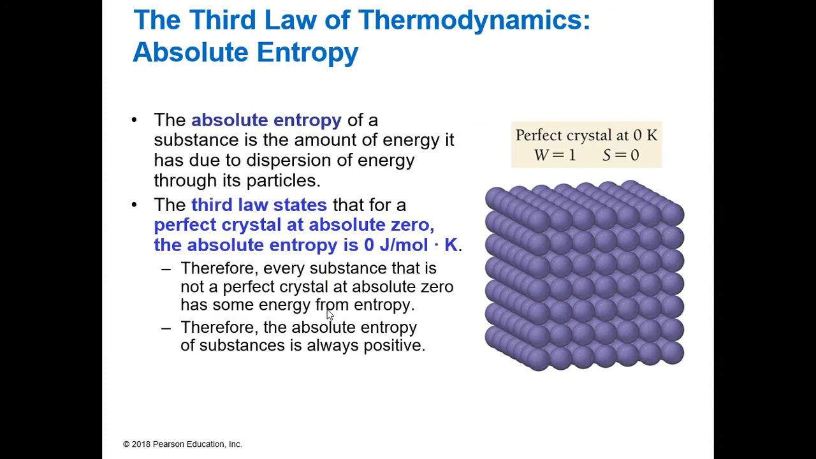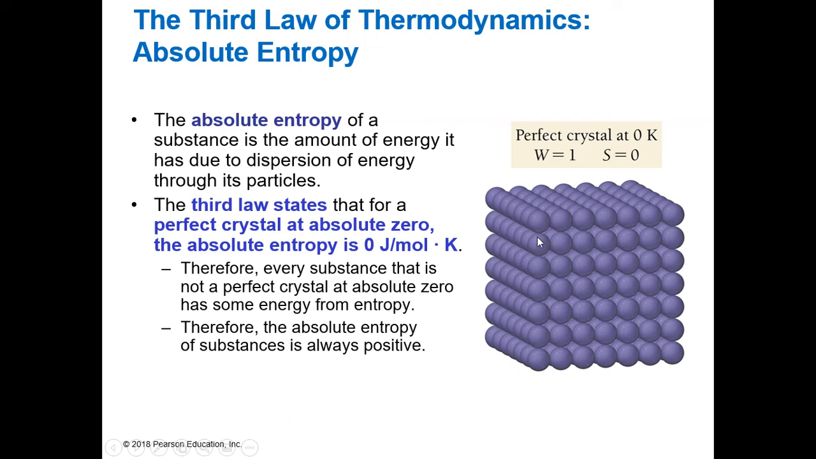So the third law of thermodynamics talks about the absolute entropy. That is the amount of energy a substance has due to the dispersion of energy through its particles. So how much energy do we have based on the arrangement of our particles? Well, we had our Boltzmann distribution equation earlier. It talked about entropy. It said W, right? How many ways can we rearrange things? Well, a perfect crystal can only be arranged in one way, right? It is ordered, so its W value equals 1.